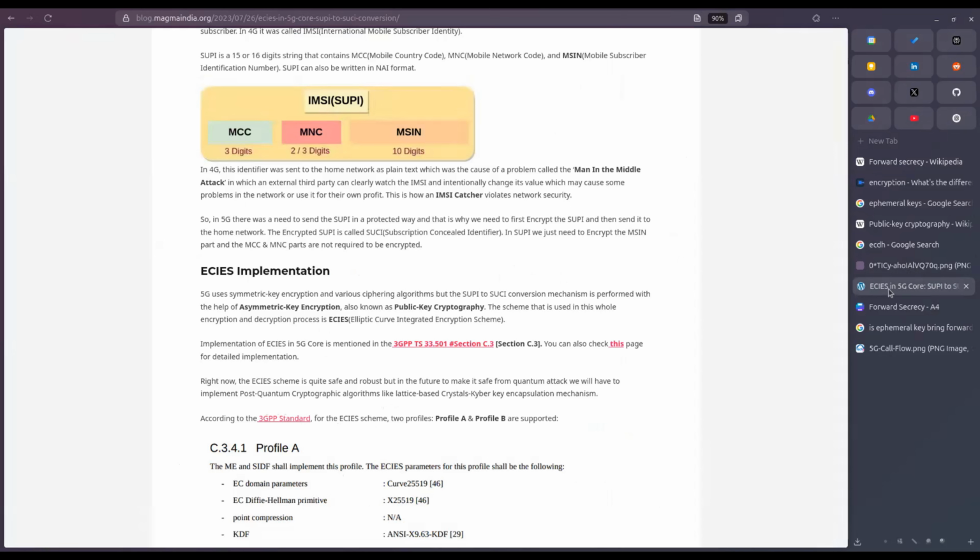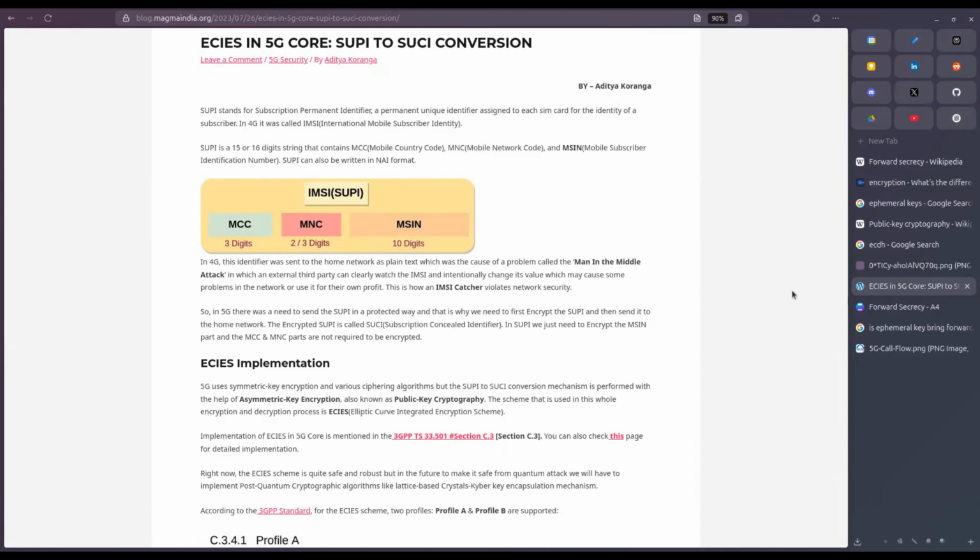Then further, we have ECIES. Before 5G, in 4G, the user identity (IMSI) is shared as plain text over the internet, which is prone to attacks such as the man-in-the-middle attack, in which a third party catches the IMSI of the user and uses it for malicious purposes.